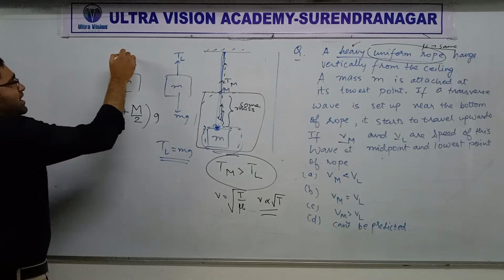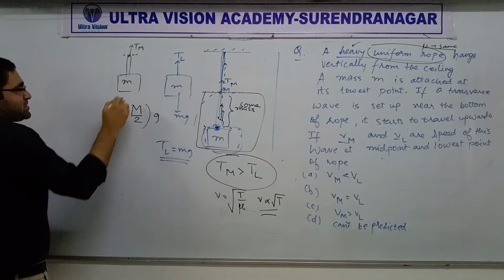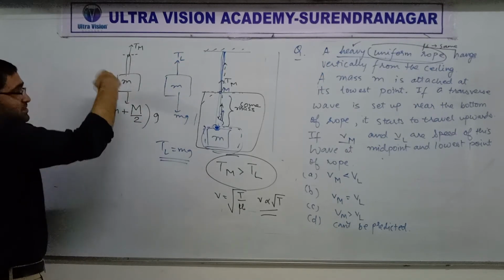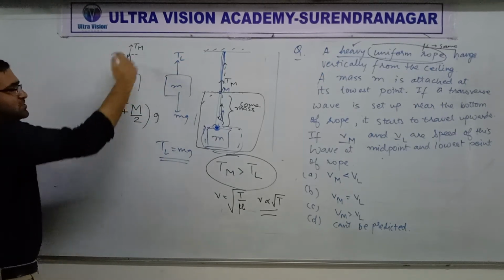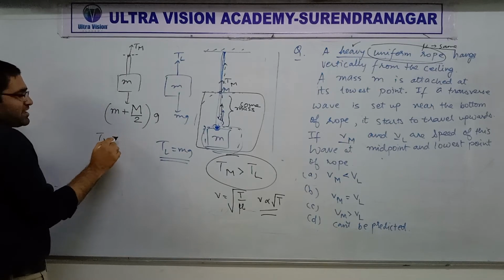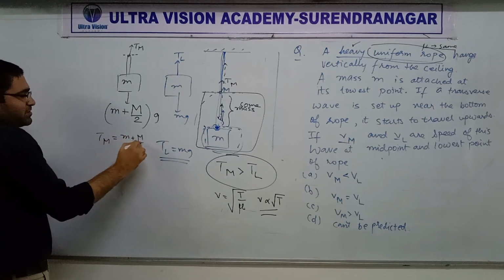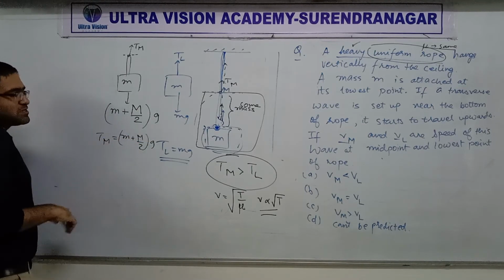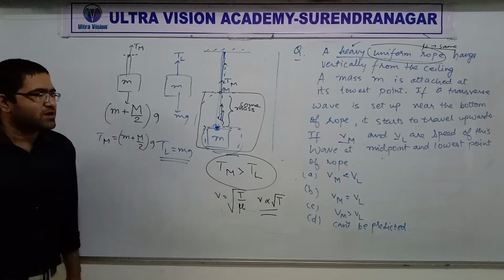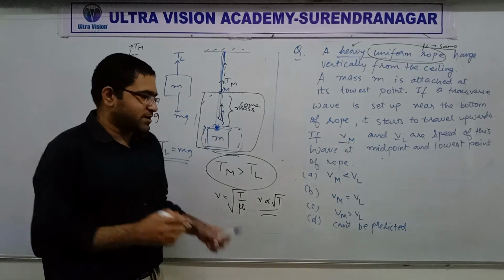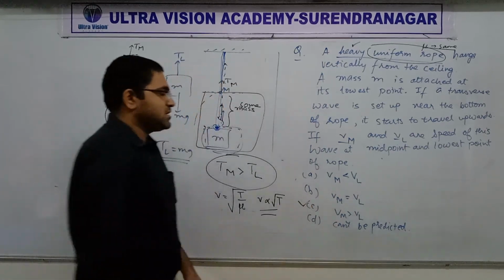And here will be the tension at the midpoint. And this is the downward force on all of these, the gravitational force. So these two will be equal. That can give you T at the midpoint as (small m plus capital M by 2) times g. So this way you can find it exactly. So the correct answer is C.